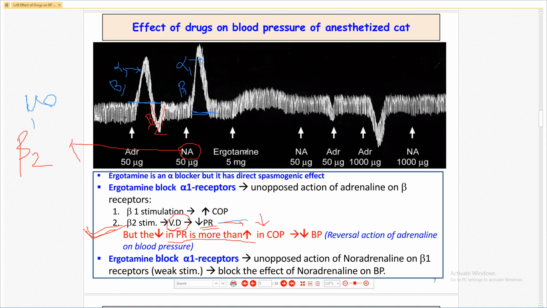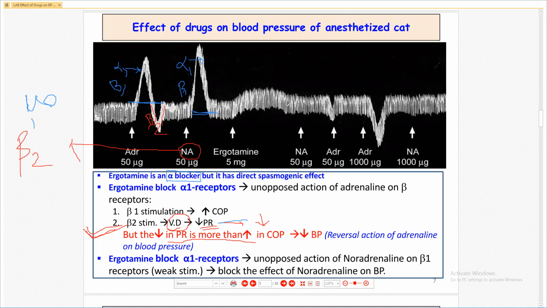After that we administer ergotamine. What is ergotamine? Ergotamine is an alpha blocker. So what happens if ergotamine blocks the alpha receptor? Then what happens if we give noradrenaline? There is no increase in the blood pressure.